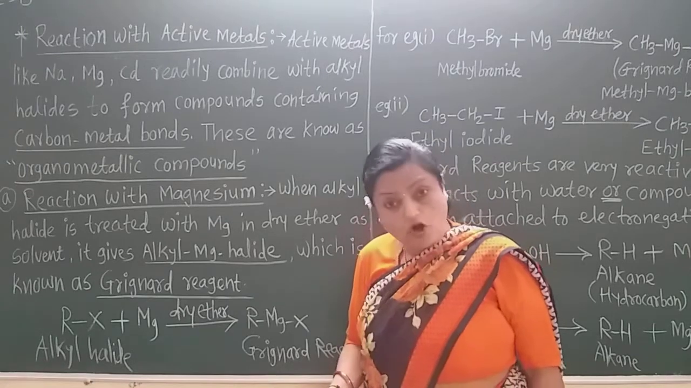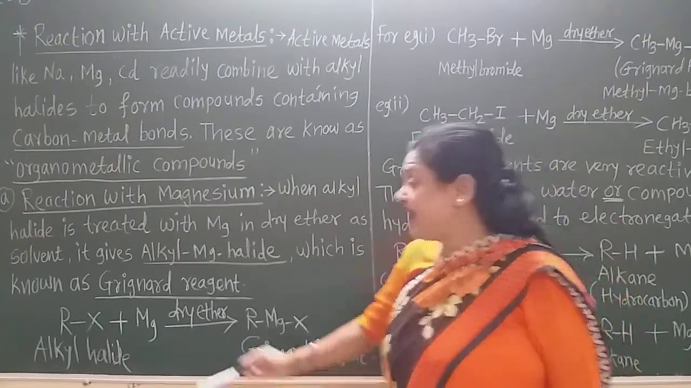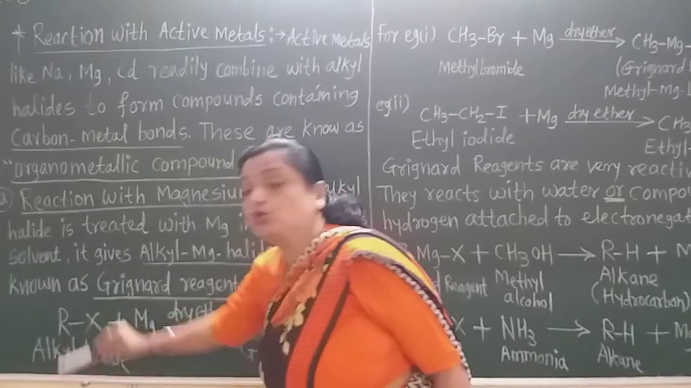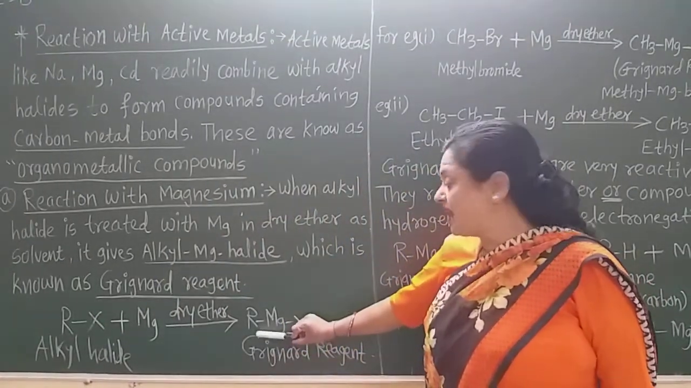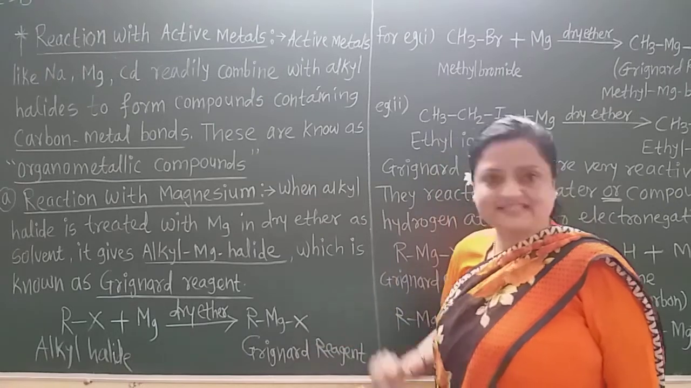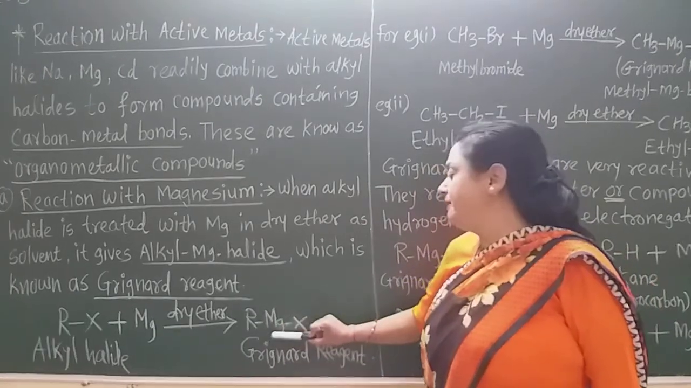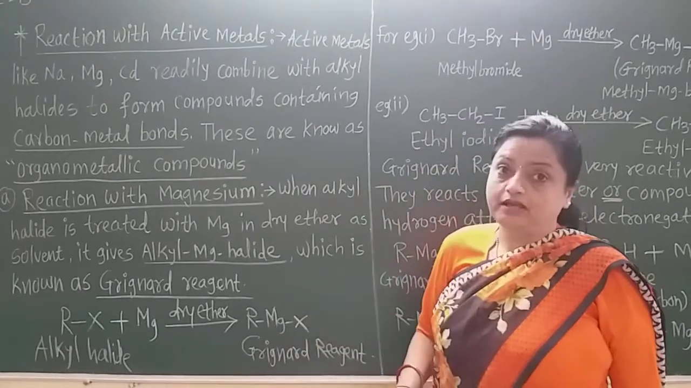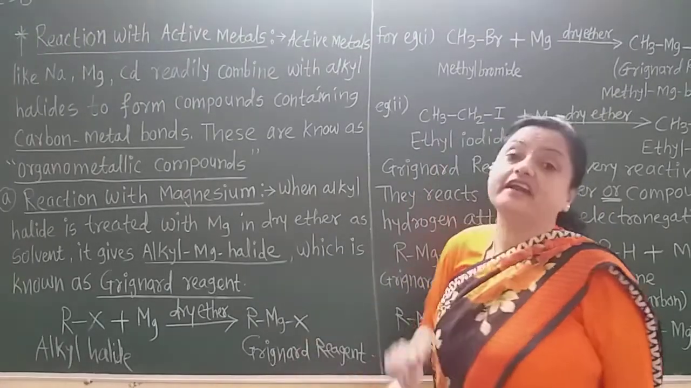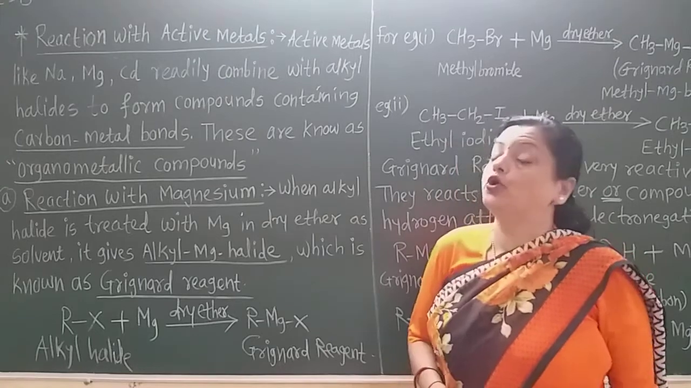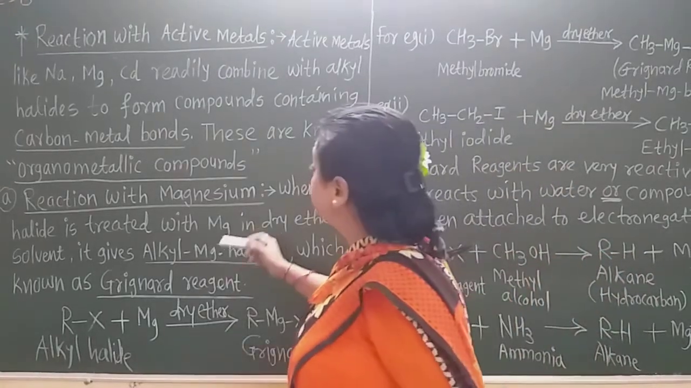what happens? The magnesium is directly attached to the carbon of the alkyl group, and there is formation of RMgX, alkyl magnesium halide, and this alkyl magnesium halide is called the Grignard reagent, which is an organometallic compound.